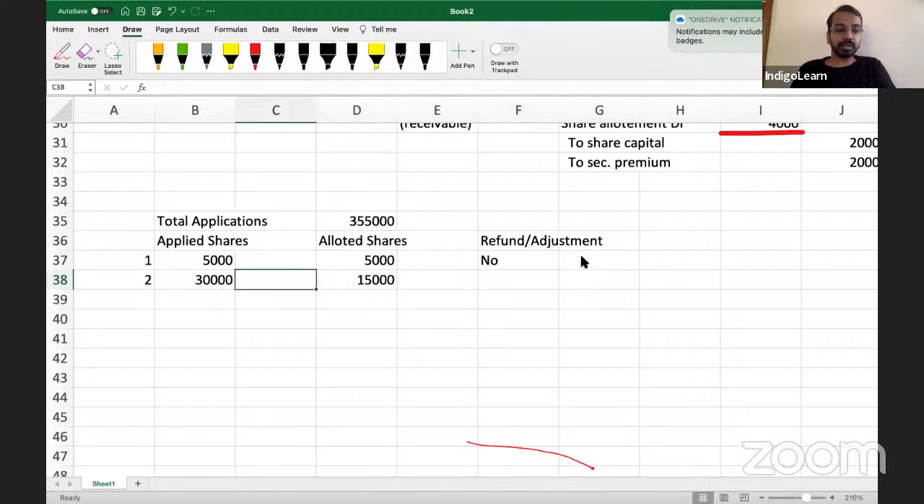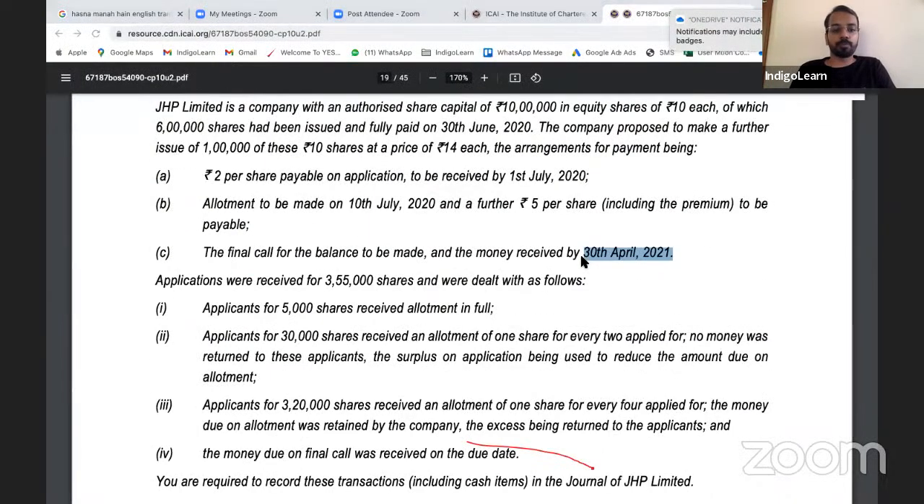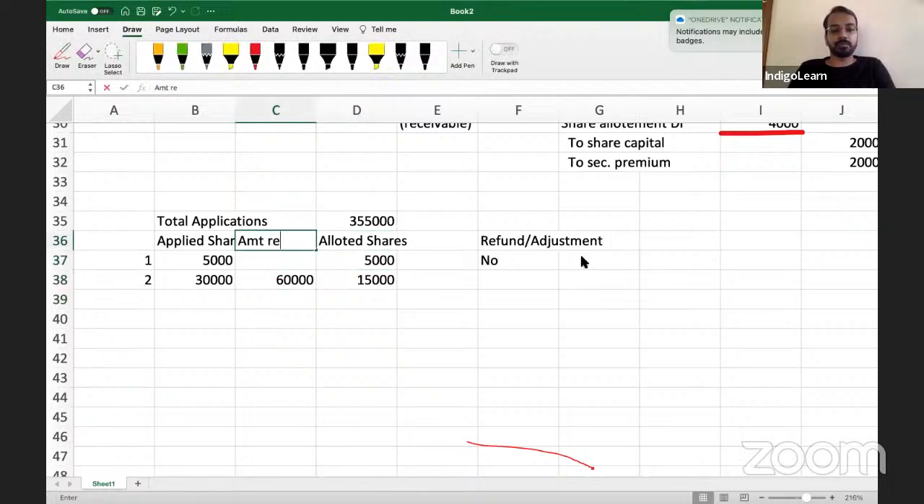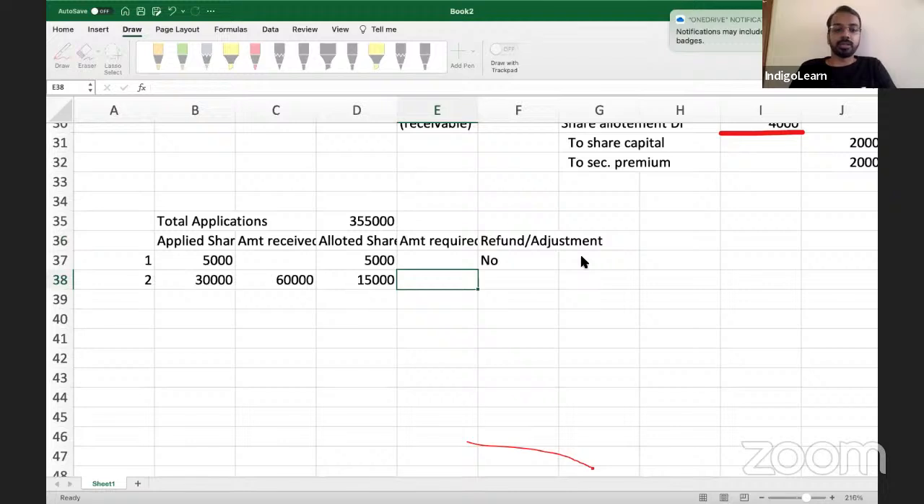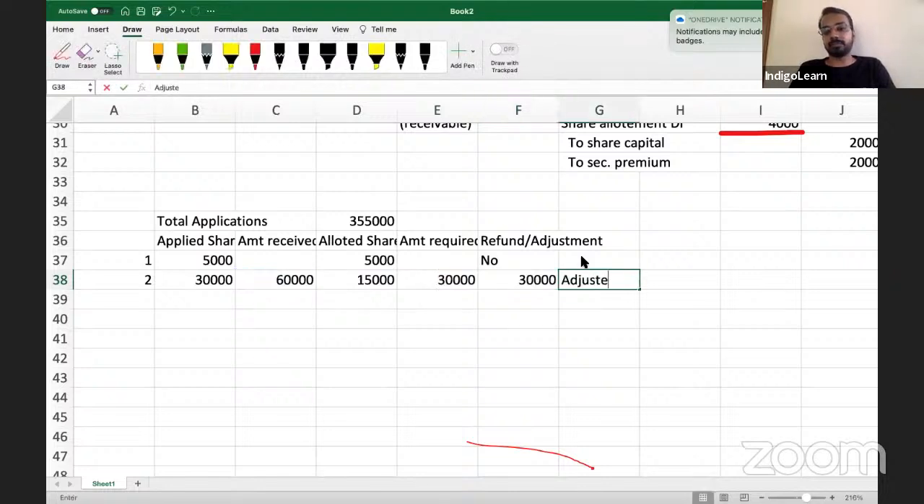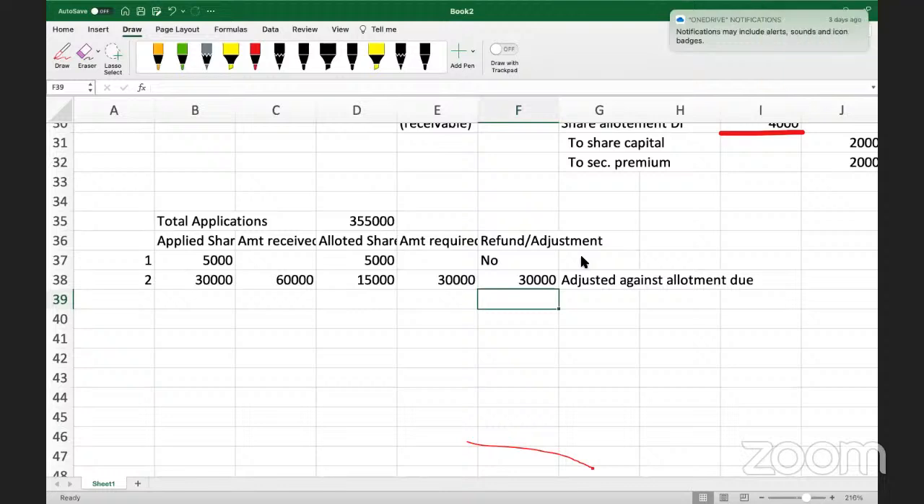So for this 30,000 shares, amount received would be 30,000 multiplied by 2. Amount required should be 15,000 multiplied by 2, 30,000. So 60 minus 30,000 is adjusted against the allotment bill. Are we clear with this? Yes, sir. Okay. Then the third category.